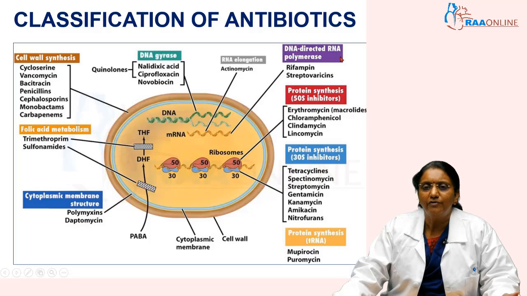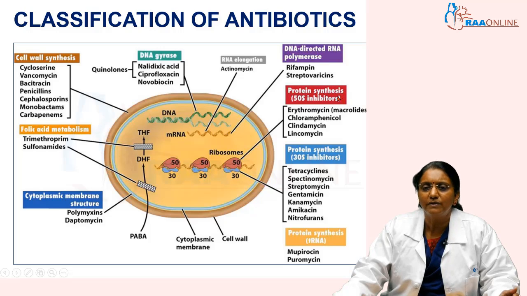Another important group of antibiotics are those which inhibit bacterial protein synthesis, and here we have two categories: 50S ribosome inhibitors and 30S ribosome inhibitors. They inhibit the ribosomes, so they prevent the synthesis of protein within the bacteria.